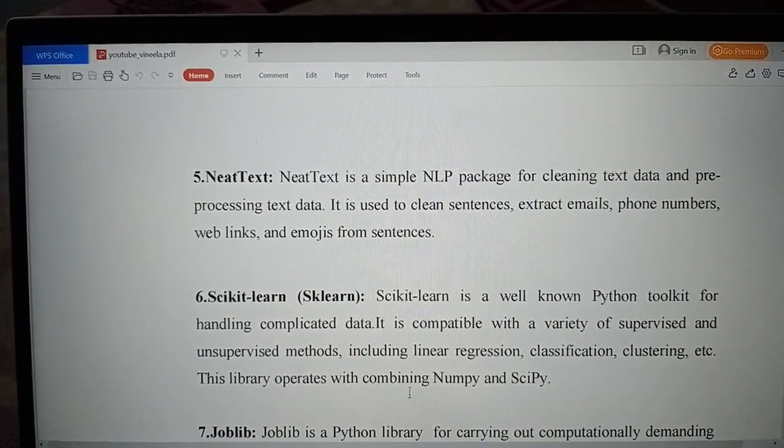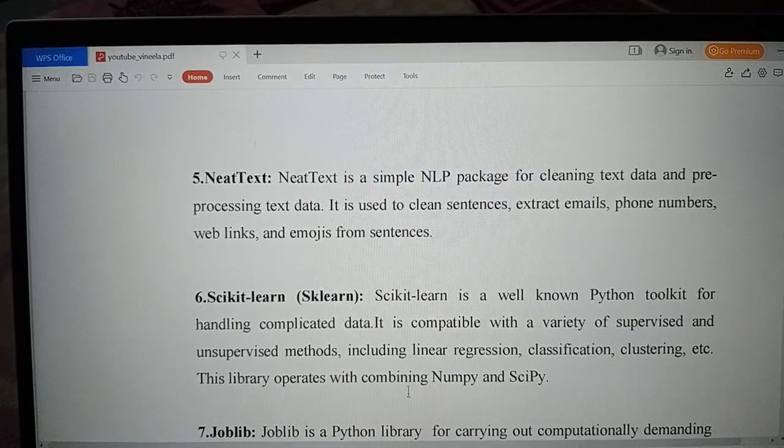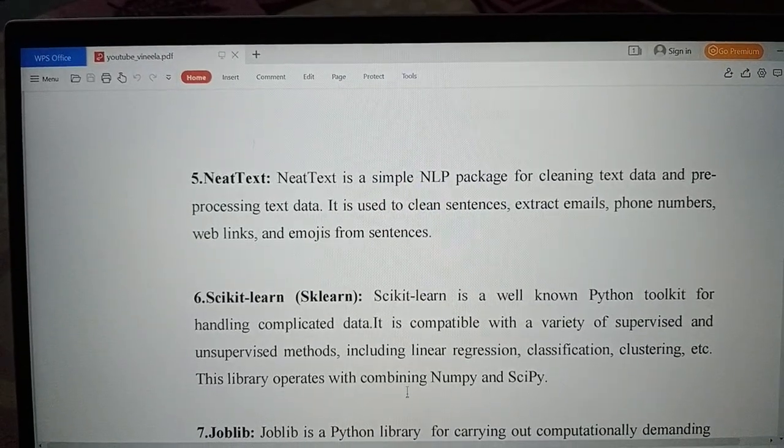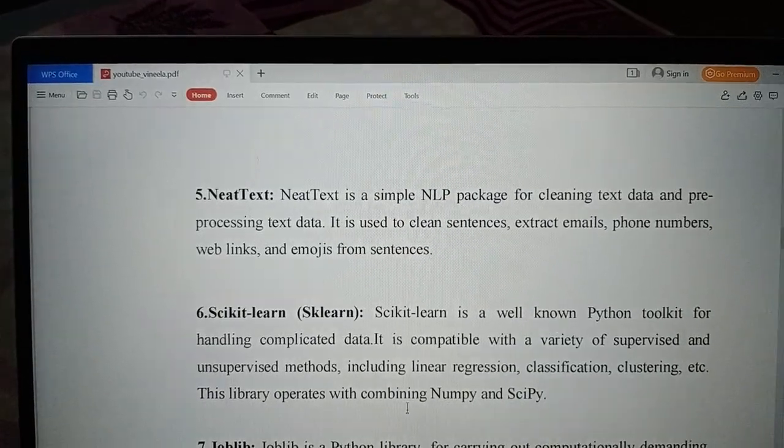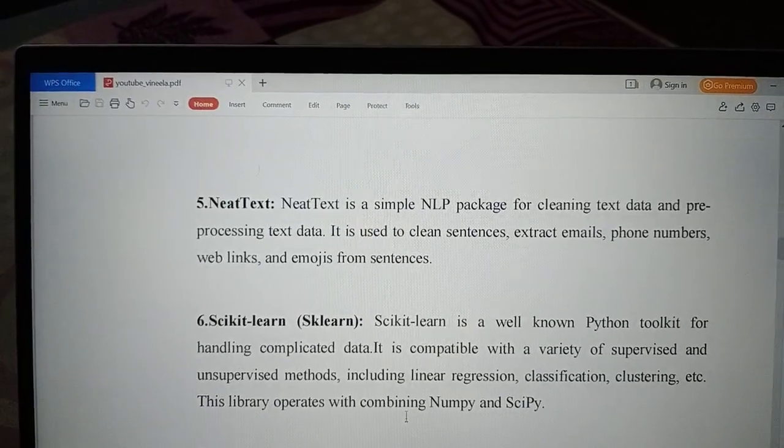NeatText is a simple NLP package for cleaning text and pre-processing text data. It is used to clean sentences, extract emails, phone numbers, web links and emojis from sentences.